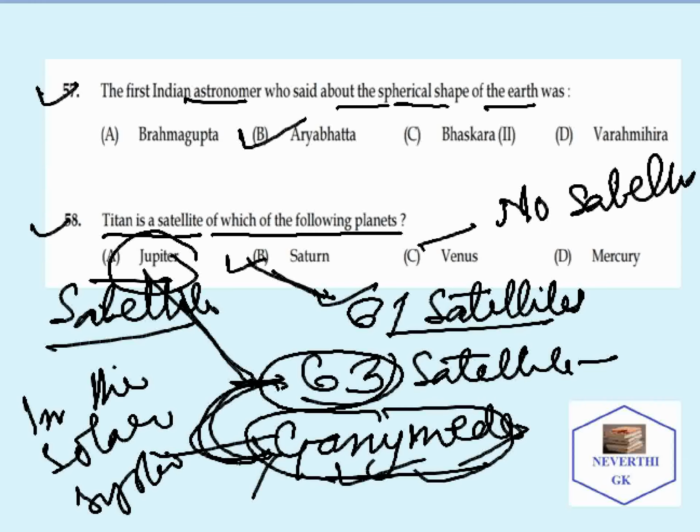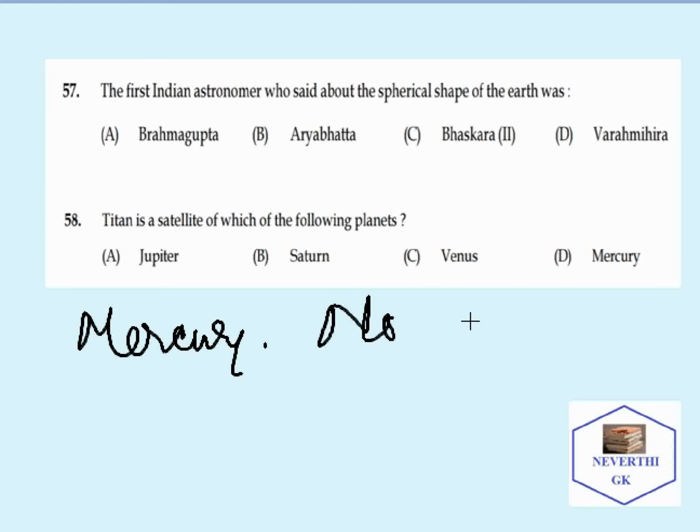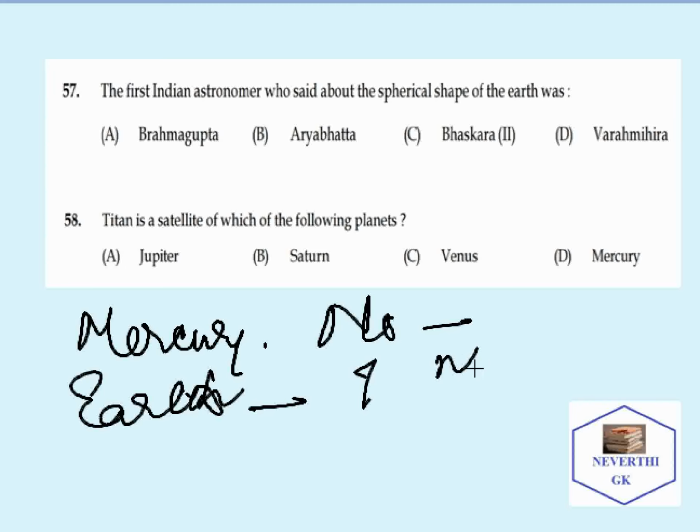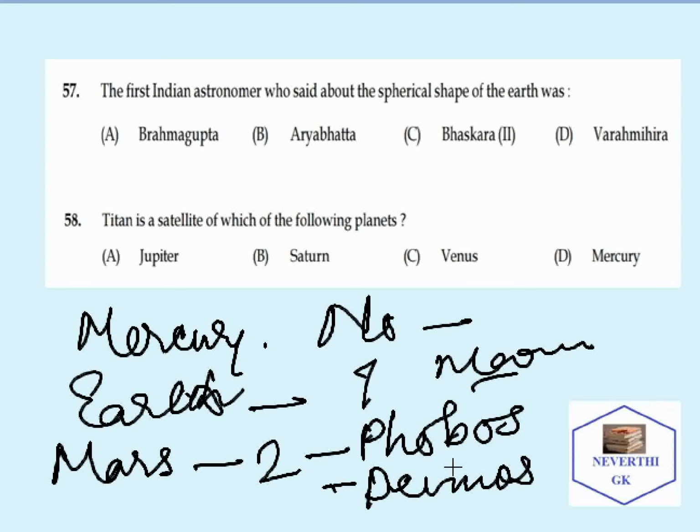When we talk about other planets like Mercury, Mercury has no satellite. Earth has one natural satellite, the moon. Mars has two moons, one known as Phobos and the other as Deimos.